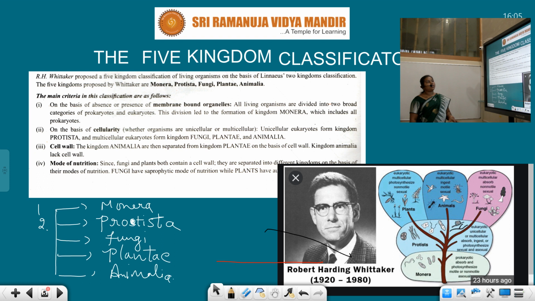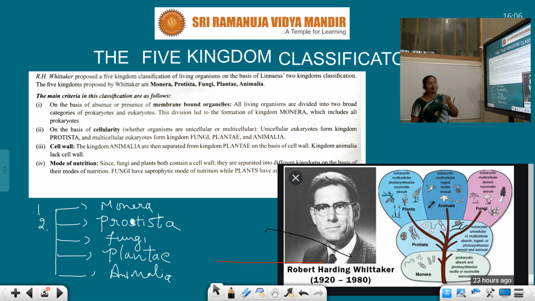On the basis of cellularity, unicellular eukaryotes form kingdom Protista, and the multicellular eukaryotes are Fungi, Plantae and Animalia. Kingdom Animalia is then separated from kingdom Plantae on the basis of the cell wall. Then, mode of nutrition is another basis of classification. Since Fungi and Plantae both contain a cell wall, they are separated into different kingdoms on the basis of the mode of nutrition. Fungi follow saprophytic nutrition, whereas plants follow autotrophic nutrition.